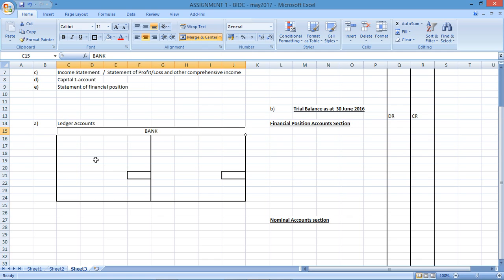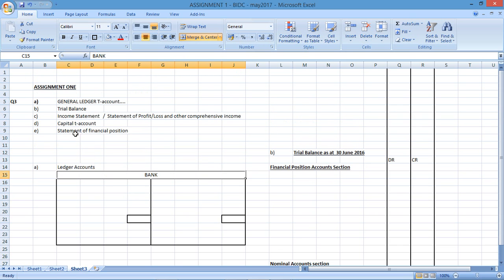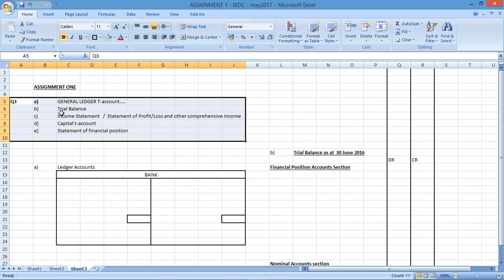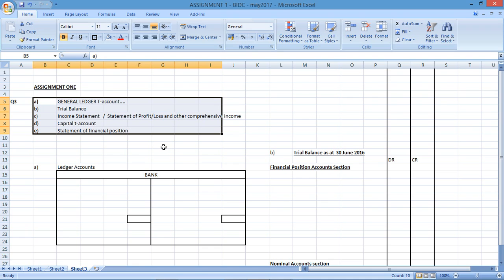So obviously the first T account that they want us to draw up, if I look at the trial balance, so we know what the required is. That's the required. We need to draw up all of those things. Then I need to go to the information in the question and I need to read it. So they say Aminata is a trader. Her business has been trading for 11 months and its trial balance at the end of this period is as follows. So they've given you a trial balance as at 31st May 2016.